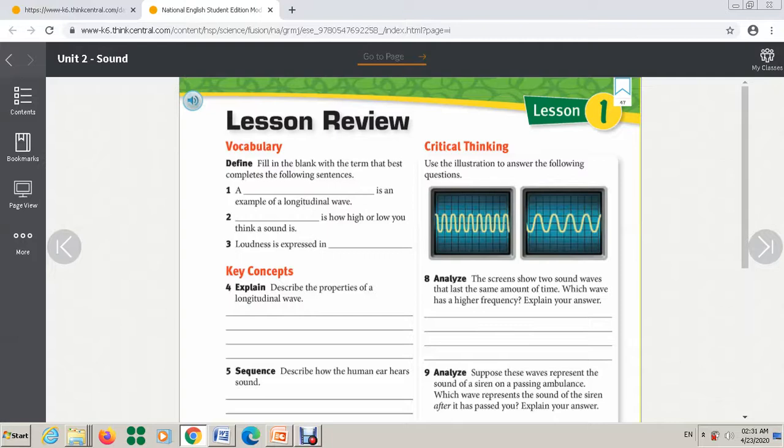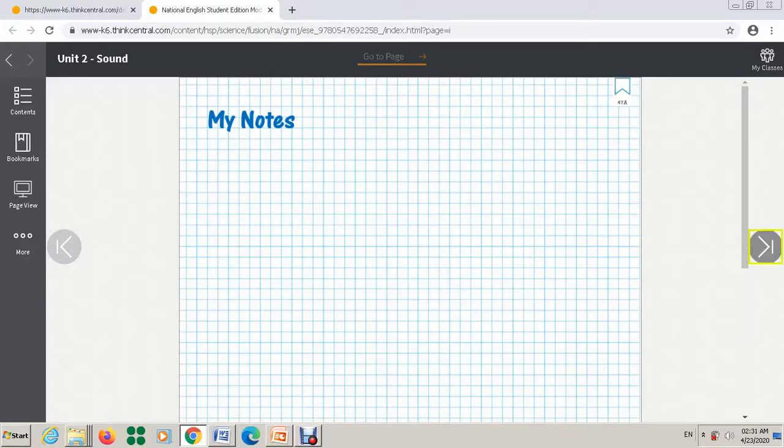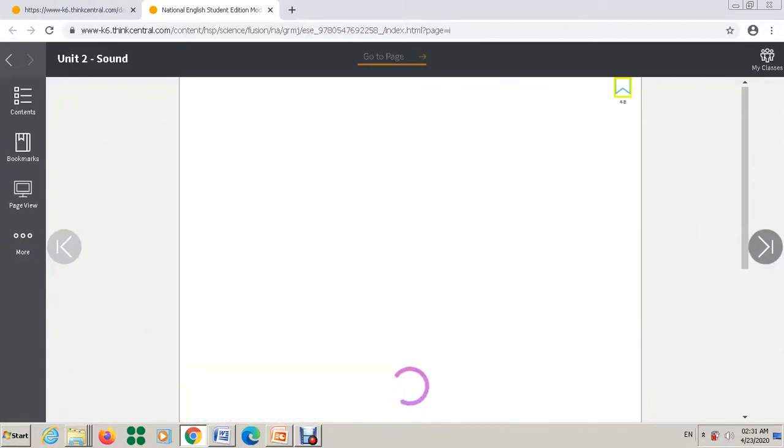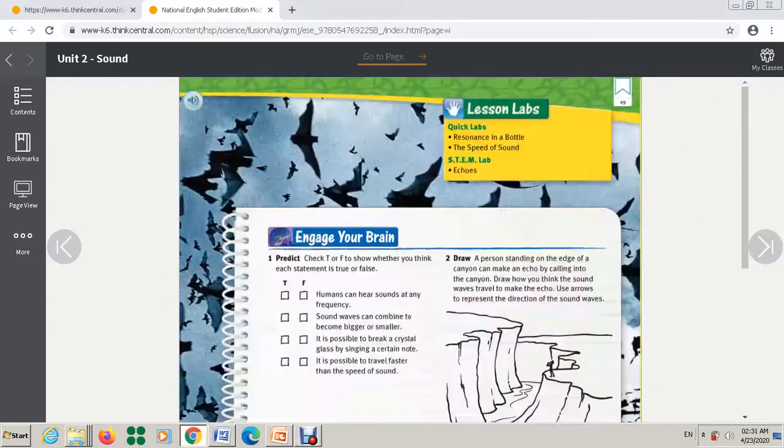Let's move to the second lesson. The next lesson is talking about the interaction of sound waves. This lesson is started by questions on page 49. Also here you have true or false questions.